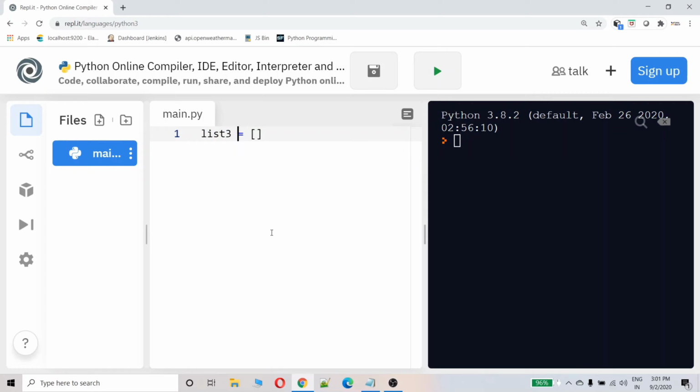But remember, don't write list, because list is a reserved keyword. You cannot write list. This is the wrong way of creating an empty list. You can use any variable other than the reserved keywords. So here I am using the variable list1. Let's take the numbers as